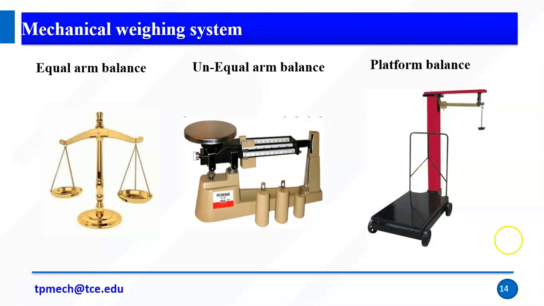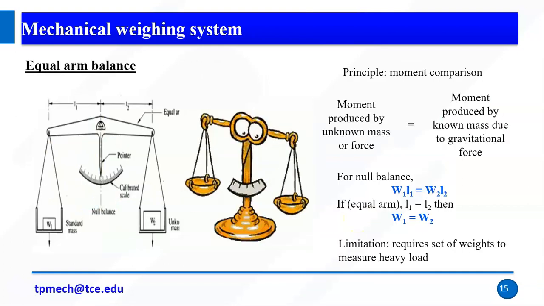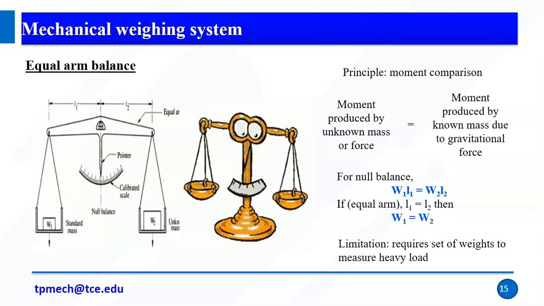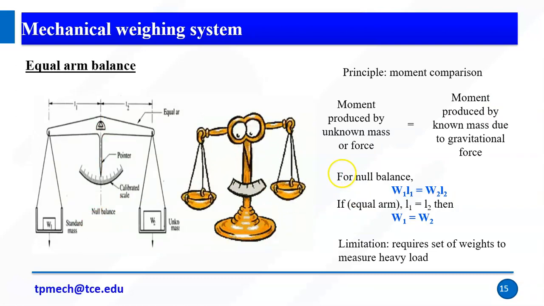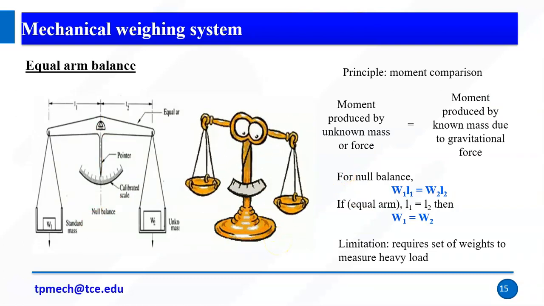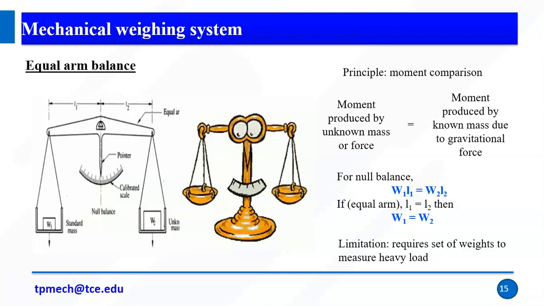Why we say platform means there is a separate platform to measure heavy objects. So the equal and unequal arm balances are generally used for small components. If it is a heavy object we go with the platform balance. Right, this is an equal arm balance. So this is a very simple concept. We are going to measure the weight.